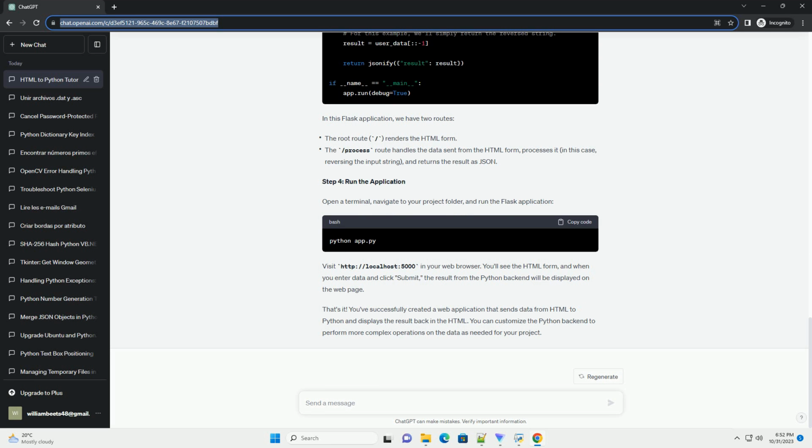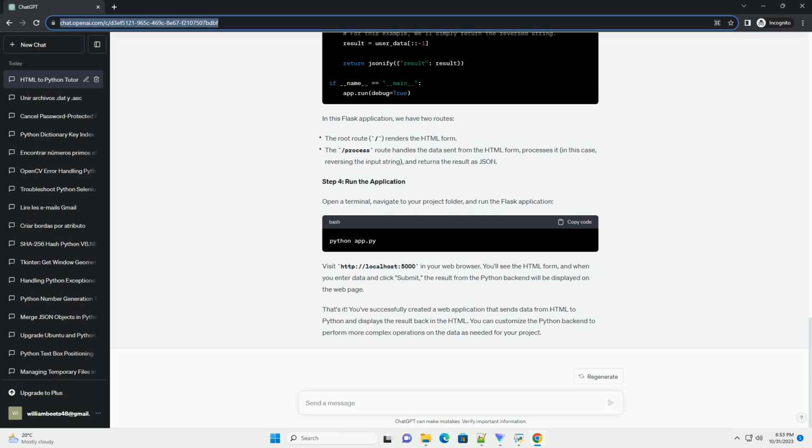Step 4. Run the application. Open a terminal, navigate to your project folder, and run the Flask application. Visit http://localhost:5000 in your web browser. You'll see the HTML form, and when you enter data and click Submit, the result from the Python backend will be displayed on the web page.